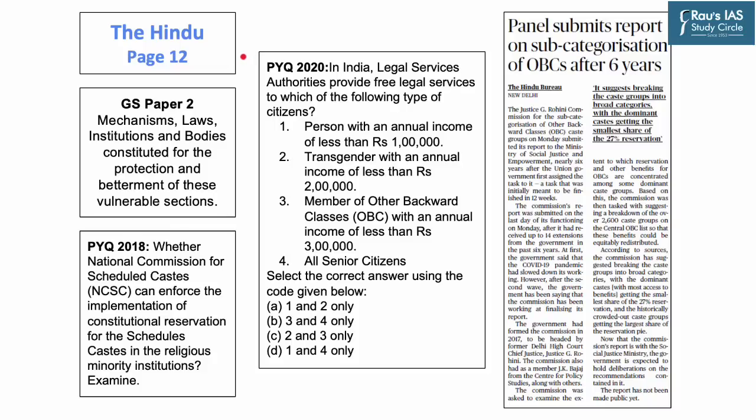Now, closely related with the discussion held in the previous article is the news on page 12 of today's The Hindu newspaper. In this news, the article highlights that the Justice Rohini Commission, which was constituted for sub-categorization of Other Backward Classes caste groups, submitted its report to the Ministry of Social Justice and Empowerment. Now the government had formed the commission in the year 2017, and this commission was headed by a former Delhi High Court Chief Justice, Justice G. Rohini.